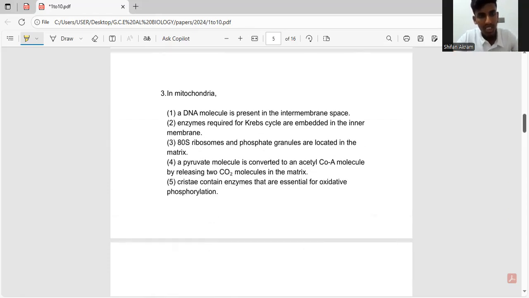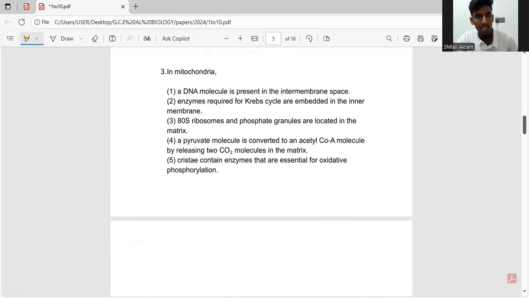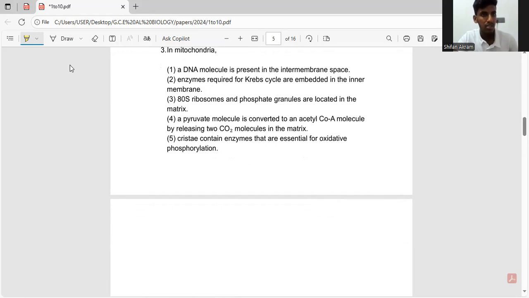So the third question is about the mitochondria, which is the powerhouse of the cell. The first answer says a DNA molecule is present in the intermembrane space. So I'll actually draw the structure of the mitochondria so that you guys will understand it better.